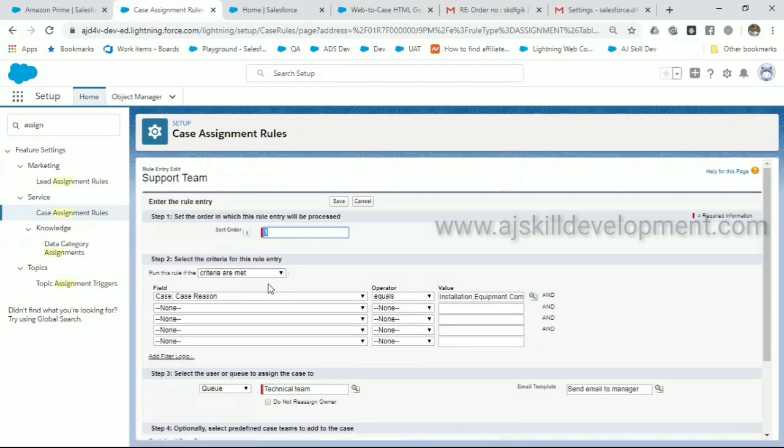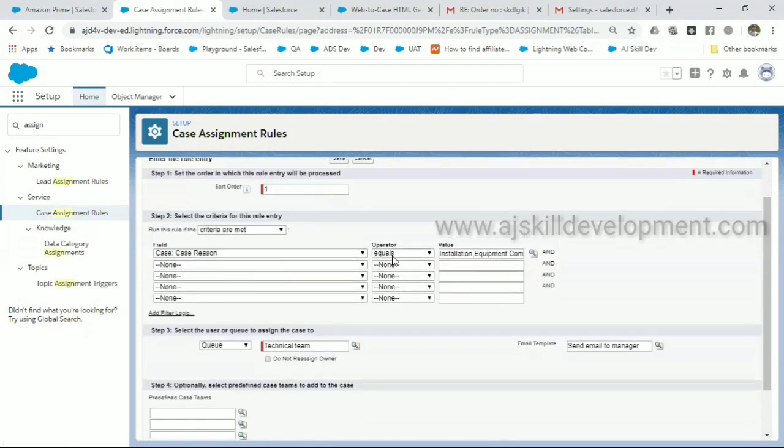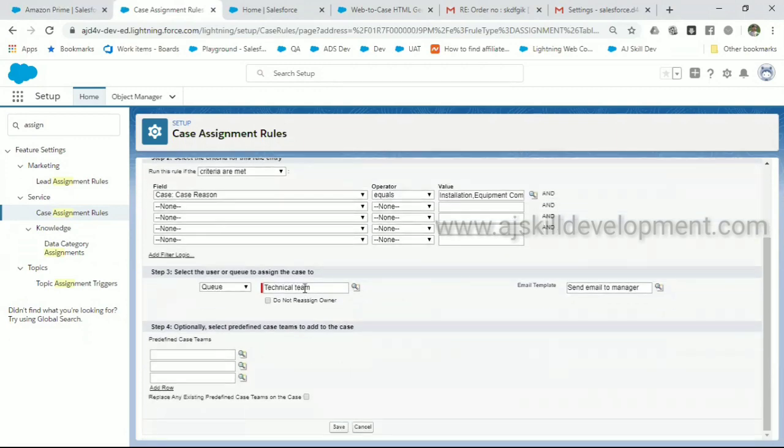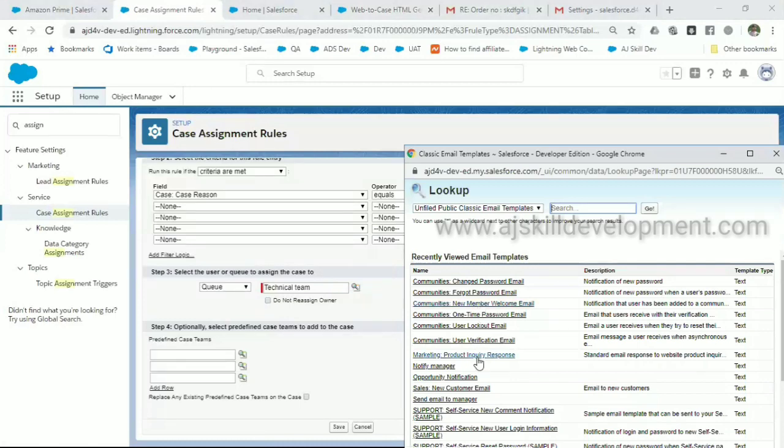If you look here, I have an option for selecting the reason. I'm selecting the reason as installation. If it is installation, it should go to the queue called technical team. Here I am mentioning that. And similarly, email template. Whenever the technical team is assigned, an email should be sent to the technical team saying that you have received a case. That email template is something you can configure, or you can use the existing one, any email template.